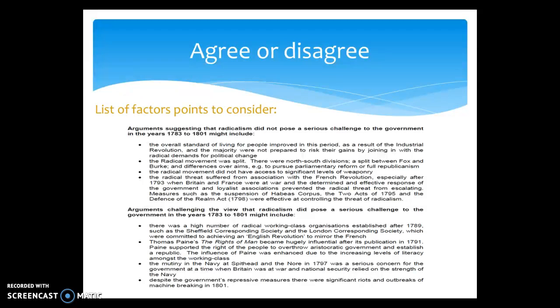In many respects, historians suggest that without this support, without this coordination, any push for overall revolution would have been futile, and the radical threat was suppressed greatly, not just by government legislation such as the suspension of habeas corpus in 1795, but also by a feeling of disgust when people saw the trauma and upheaval that the French went through during the French Revolution.